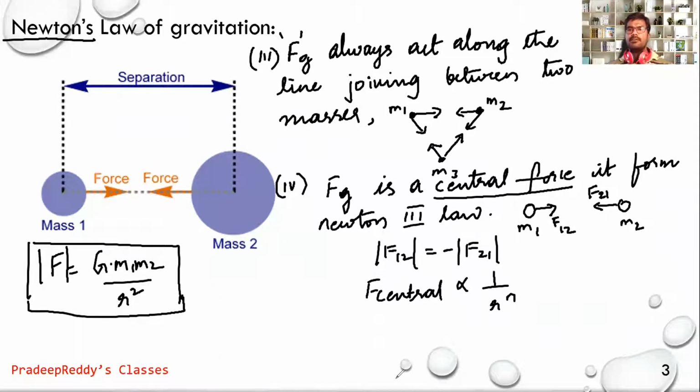Such a type of force is said to be a central force. So gravitational force acts along the line joining the two centers, and it obeys Newton's third law.